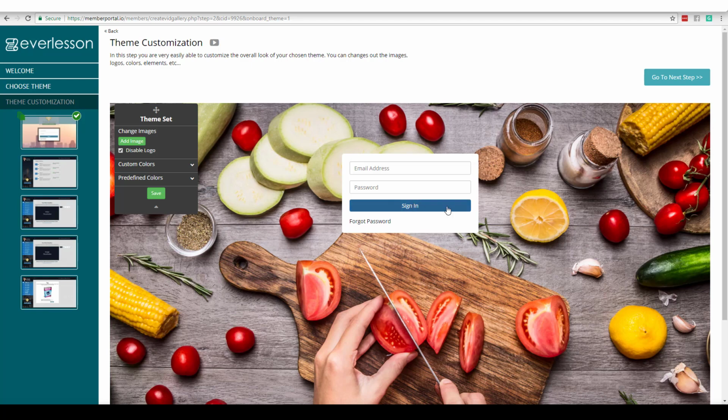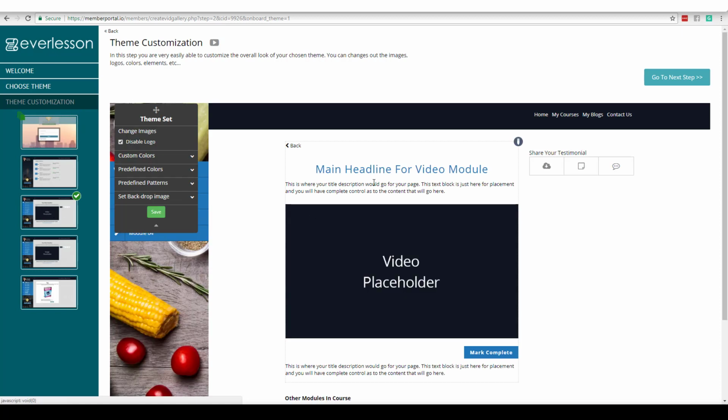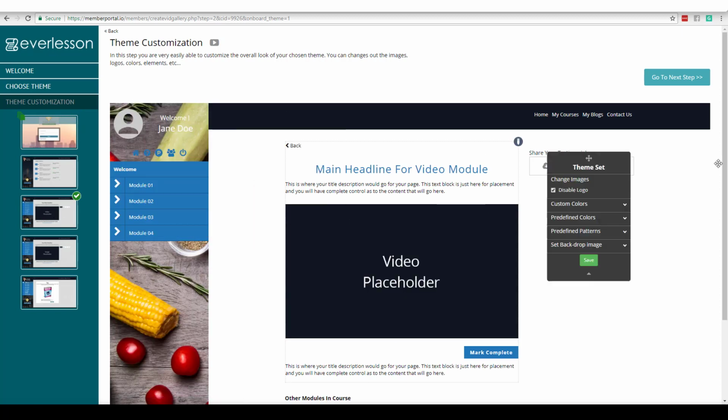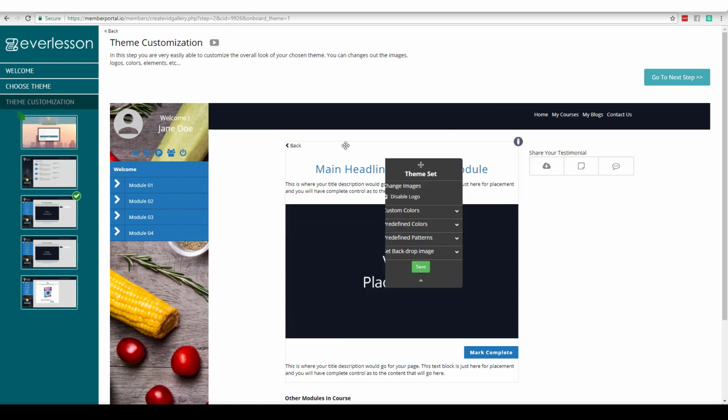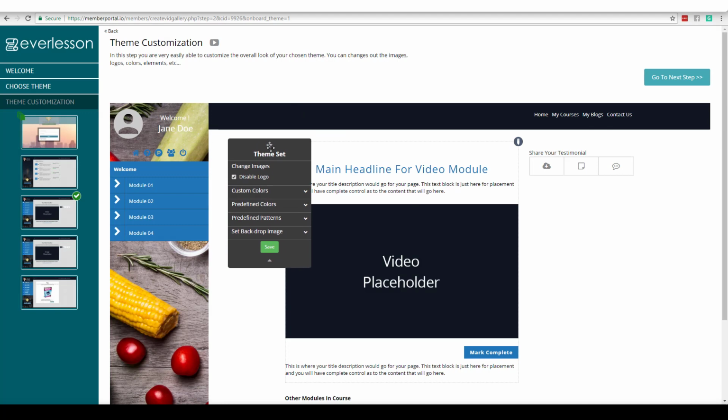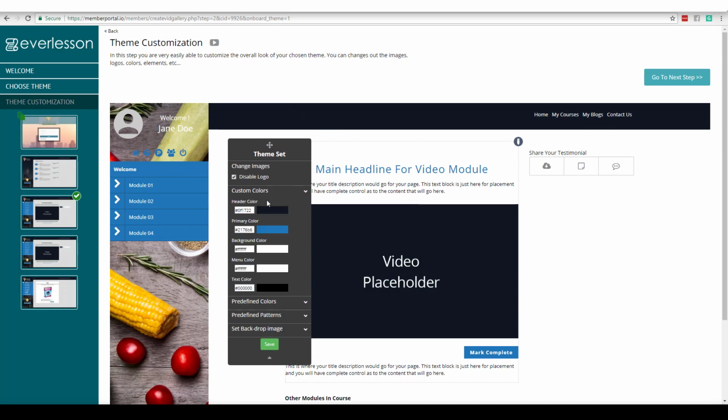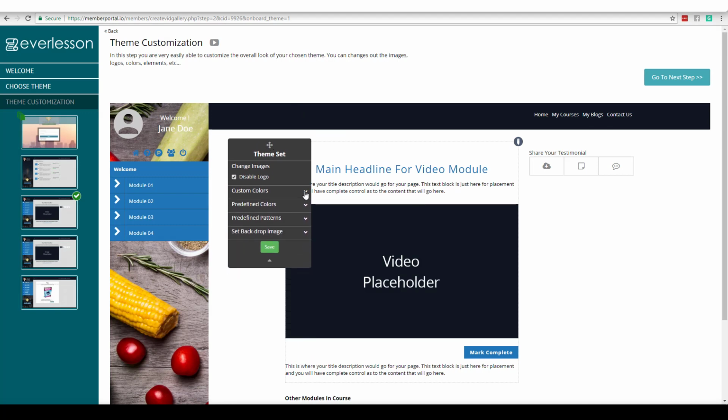Now notice this blue doesn't really match anything, okay? So what we can do is click on Save. And these are all the different pages inside of our course. So what we're trying to do is create our master templates. So I'm going to click on this one right here, so I get a good idea what my setup's already looking like, okay? So this blue isn't matching. We can move this around wherever we want. And I'm going to come over here and I can set my own colors, okay?